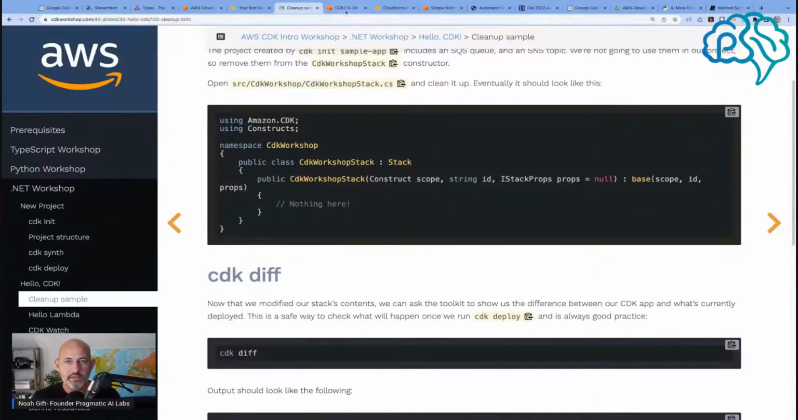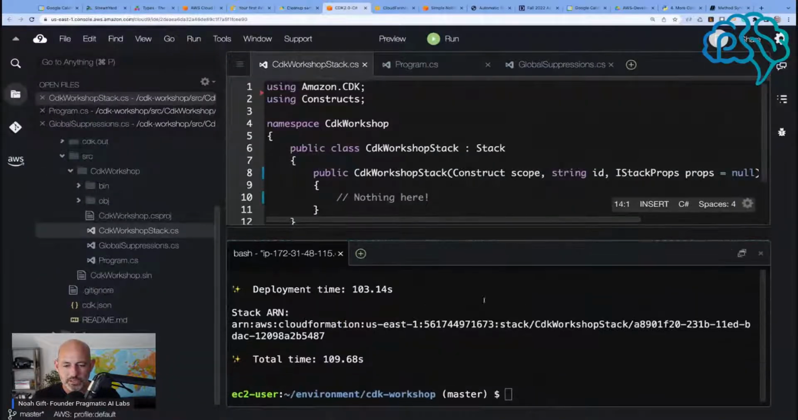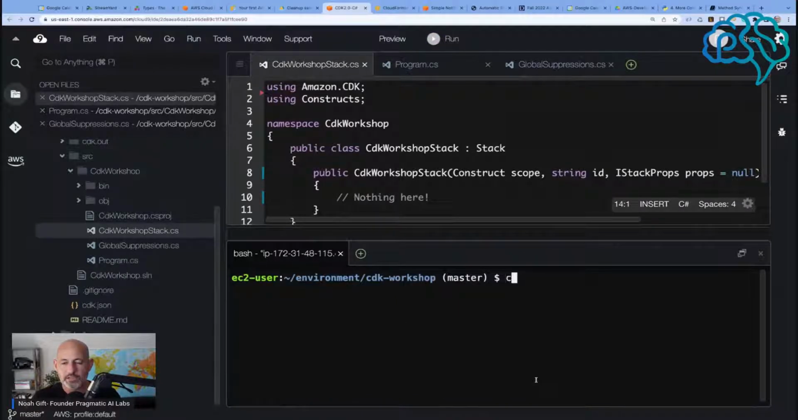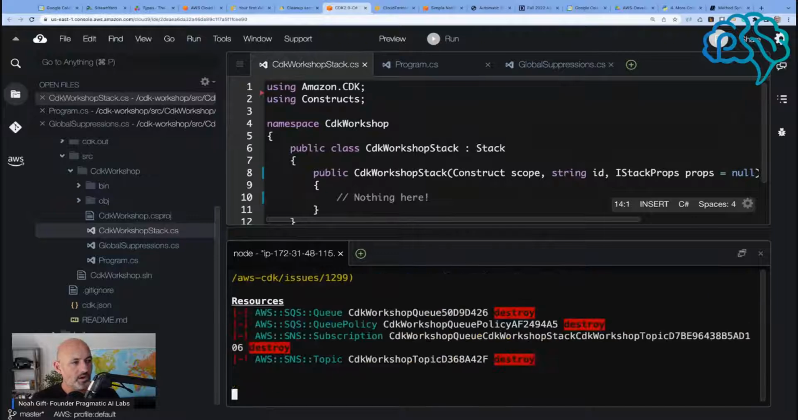Now we're going to do a diff. Okay, I like this. I like where they're going with this. So we're going to see what changed. CDK diff. And to show us that the queue and the SNS topic should all be basically gone. There we go. Destroy. I love this.